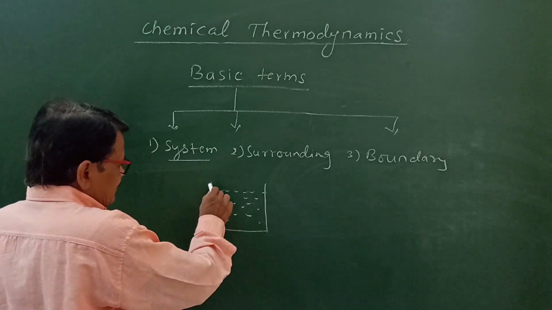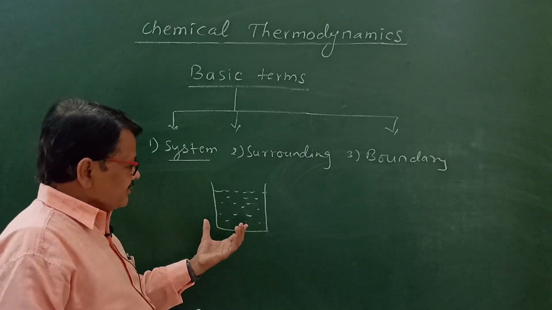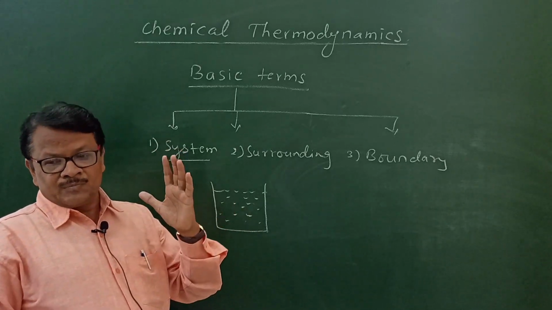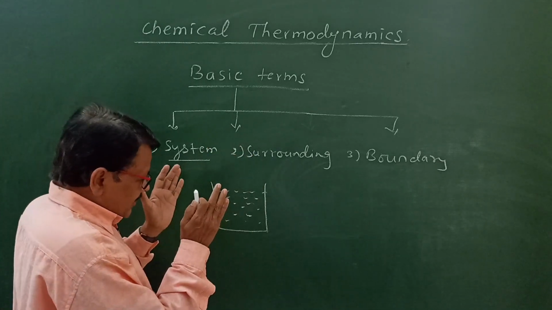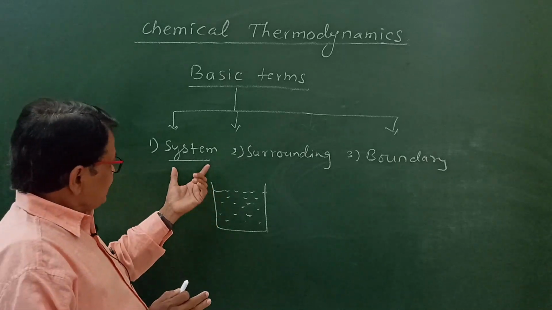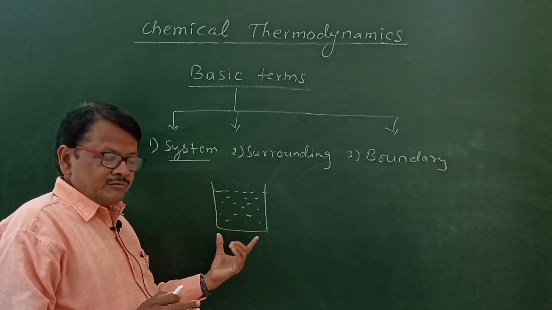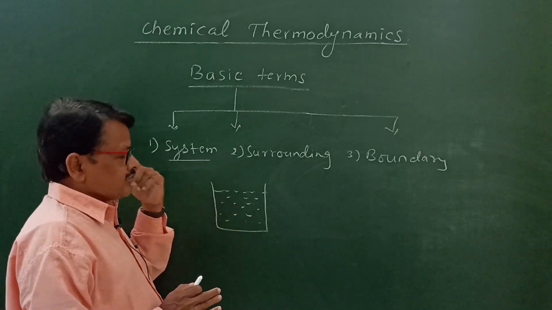So the system is the part of universe which is under thermodynamic study. जो युनिवर्स मधला भाग आपण थर्मोडायनामिक स्टडीसाठी वापरतो त्यालाच आपण सिस्टीम असं म्हणतो. System is the part of universe which is considered under thermodynamic study, so that is called as system.